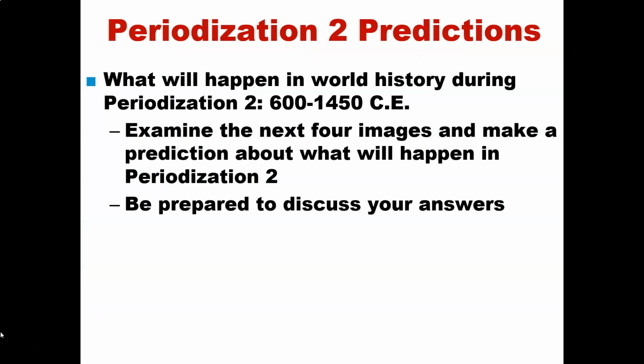Now let's do some predictions for Periodization 2. What will happen in world history during Periodization 2, which covers a period from about 600 all the way to 1450 CE? Please make sure that you think about this, because what happened in previous time periods will definitely have an impact during Periodization 2. Let's move on.